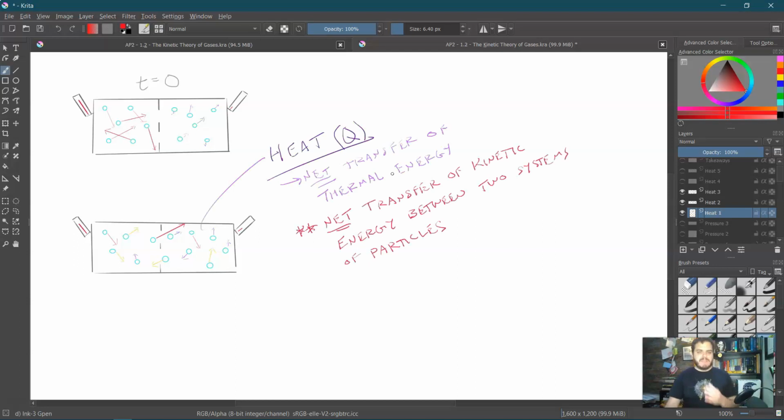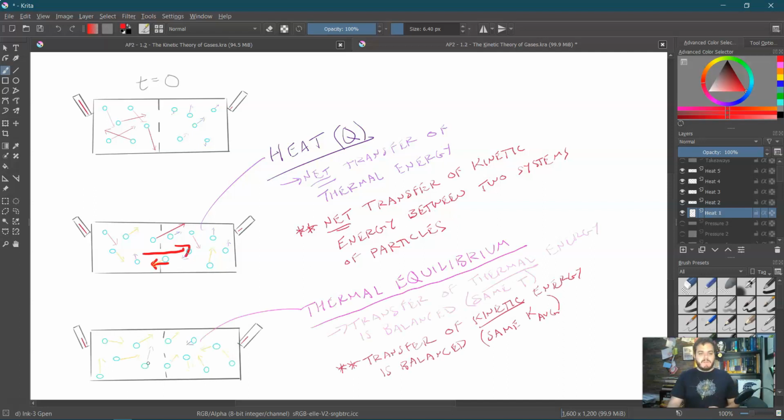So this is heat. Heat we've previously discussed as a net transfer of thermal energy. That is a macroscopic way of looking at it. But a microscopic way of looking at it is saying that there's a net transfer of kinetic energy between two systems of particles. And eventually we're going to get to a point where the average kinetic energy of both is basically the same, which means we are at the same temperature, which we also know as thermal equilibrium. The transfer of thermal energy is balanced, so we have the same temperature, but that also means the transfer of kinetic energy is balanced and each box now has the same average kinetic energy, or same temperature.